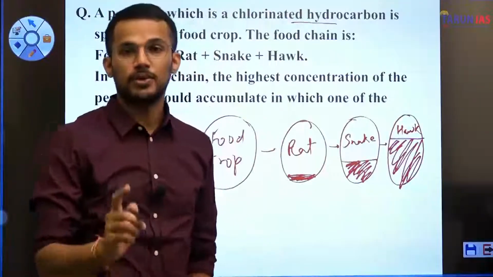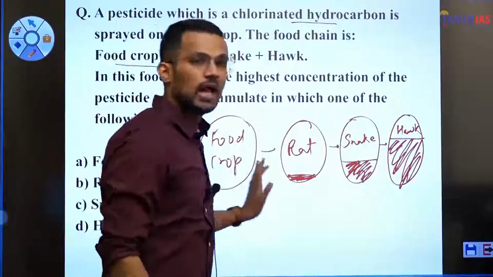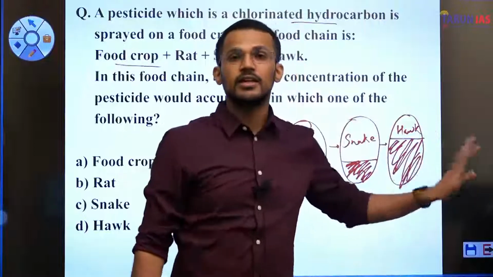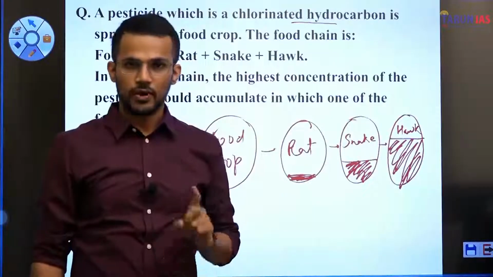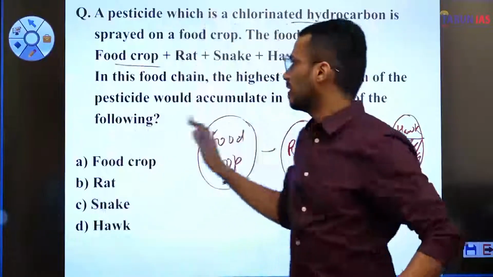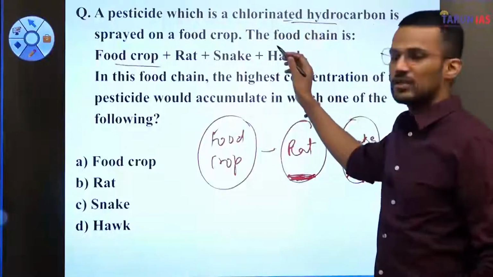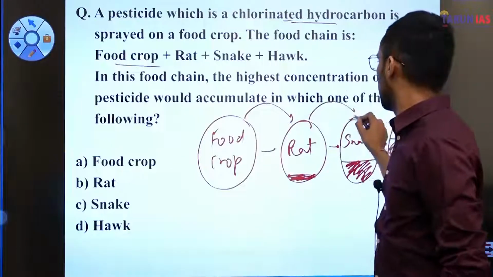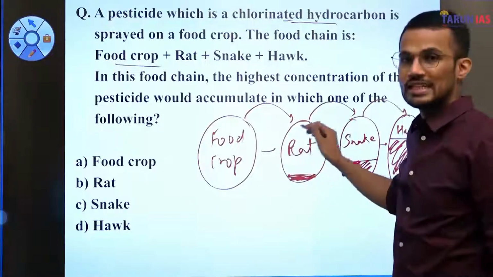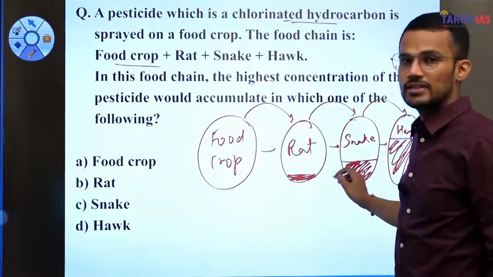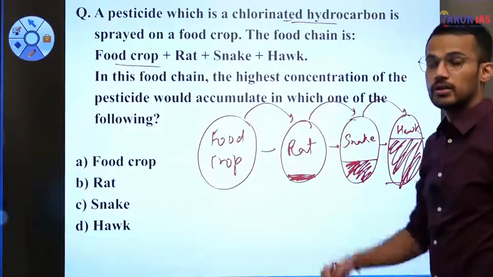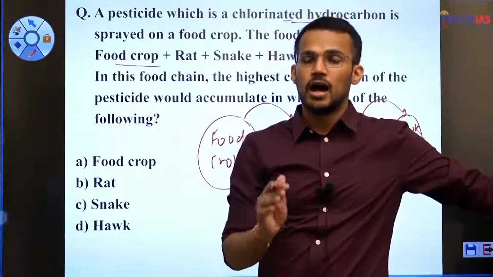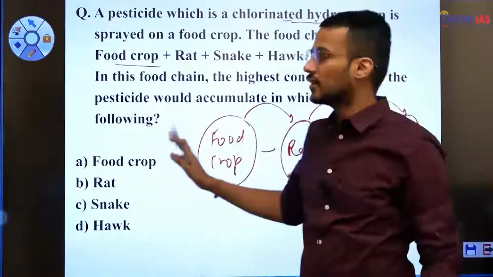And as per the principle of biomagnification, we will have the highest concentration of this contaminant in the topmost consumer, right? And that's why whenever a particular pesticide is sprayed on a food crop, and that food crop is consumed by the primary consumer, which is in turn consumed by the secondary consumer, and which is in turn consumed by the tertiary consumer, then it is the tertiary consumer in which we will have the highest concentration of that pesticide.